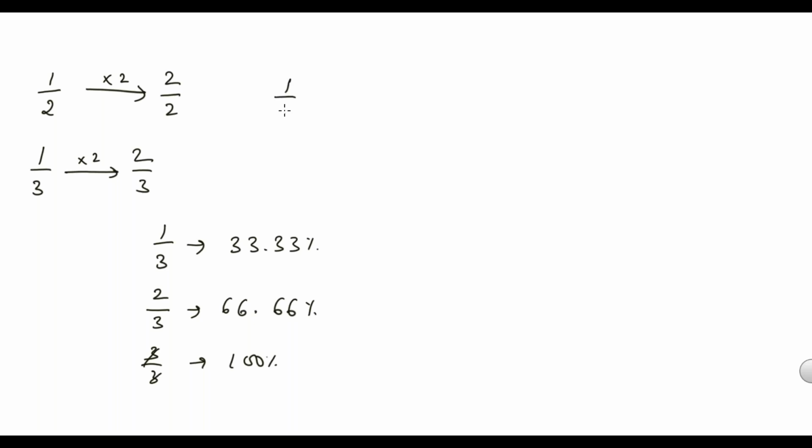Right? Now 1 by 7, for example. 1 by 7 is 14.28%. Double of this, 2 by 7, double of 14.28, is 28.56%. In case I want to write 3 by 7, it is 3 times this 1 by 7. 1 by 7, 2 by 7, 3 by 7.